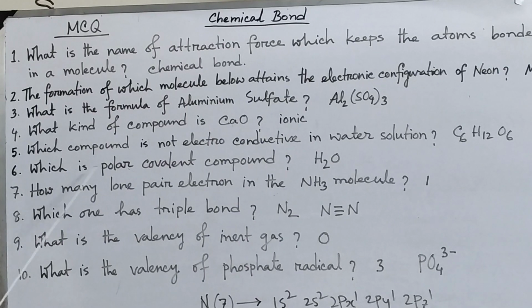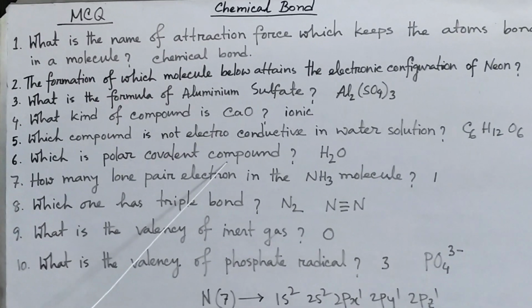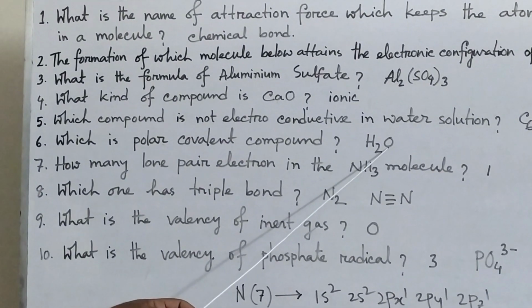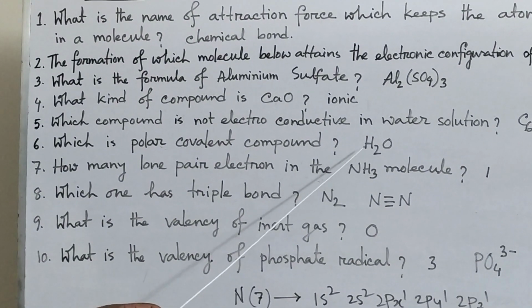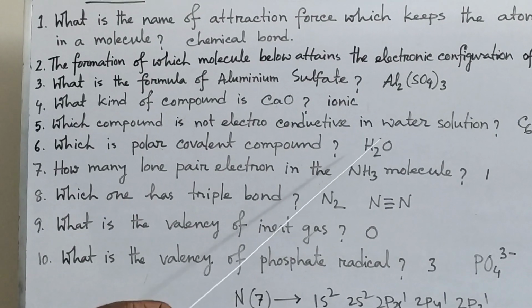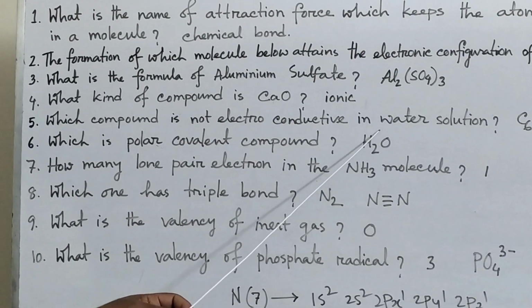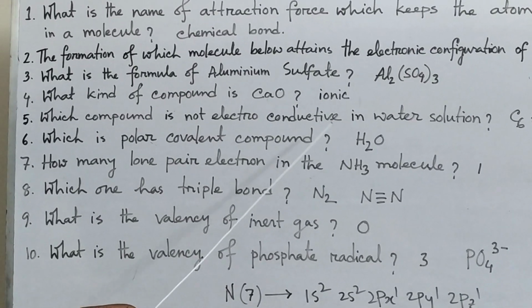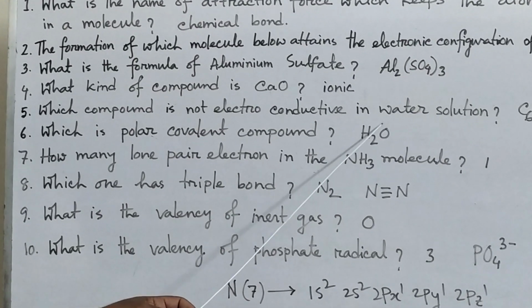Now number 6, which one is a polar covalent compound? We know that the electronegativity of oxygen is more than hydrogen in water. So for this reason, oxygen becomes partially negative and hydrogen becomes partially positive, because the electronegativity of oxygen is more.